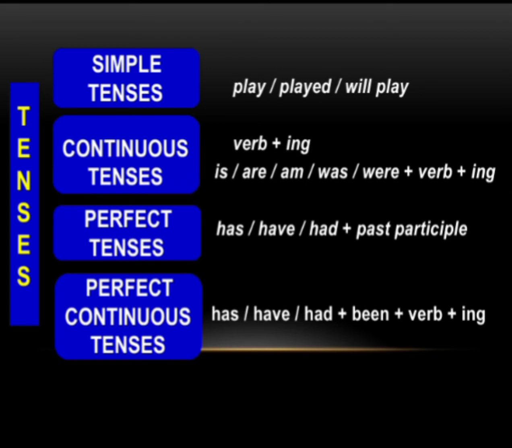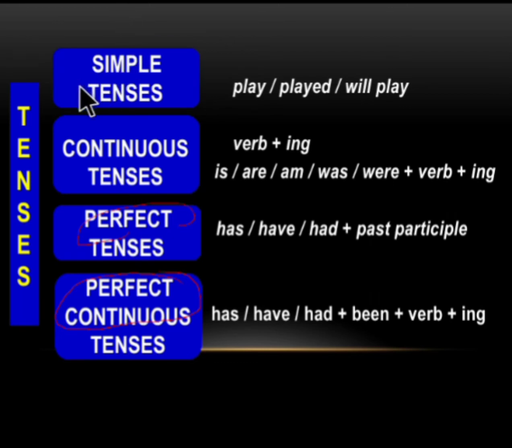And now we have learned the three types of tenses, that is the present tense, the past tense and the future tense. Based on these three tenses, the tenses are further categorized into the simple tenses, the continuous tenses, perfect tenses and perfect continuous tenses. So we have the simple tense, continuous tense, perfect tense and perfect continuous tense.